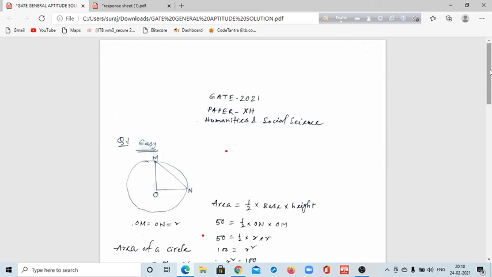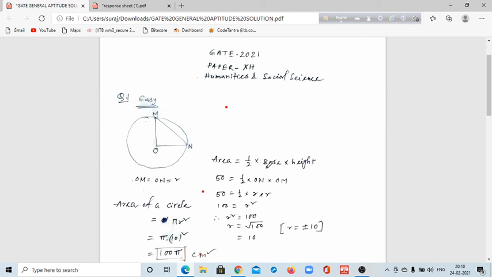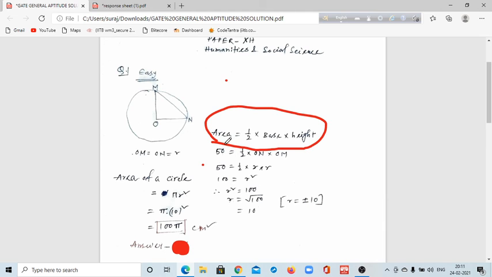So you can see the solution. Actually, I have solved this with paper and pencil. So area is half into base into height. So we can put the value of the area of this right angle triangle, that is 50, here. So half into base into height, we can put it here.